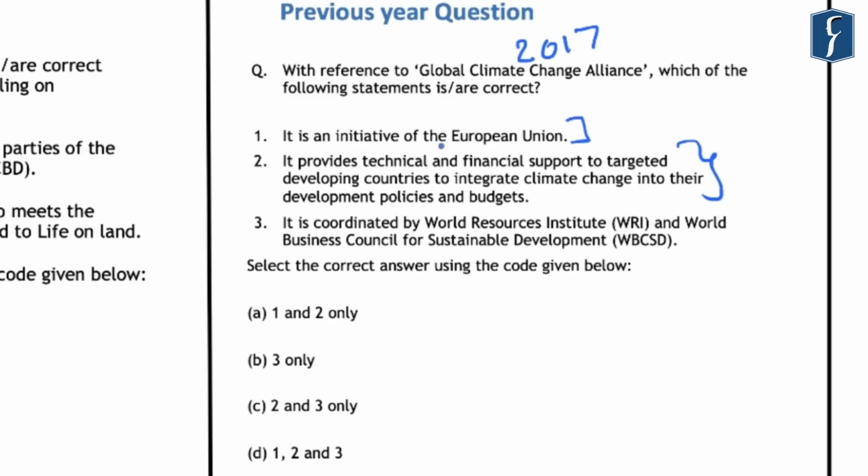However, in this question, if you knew that it is an initiative of the European Union and it is not coordinated by the World Resource Institute, etc., you could have easily eliminated the statement 3. And hence, by this, you can eliminate the options B, C, and D. And hence, the statements 1 and 2 come out to be correct, and A is the right answer of this question.